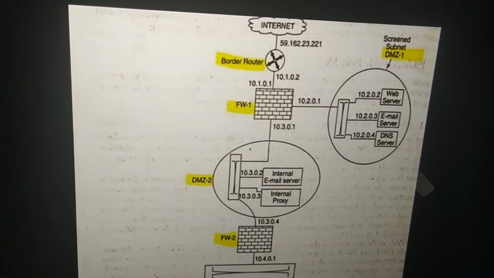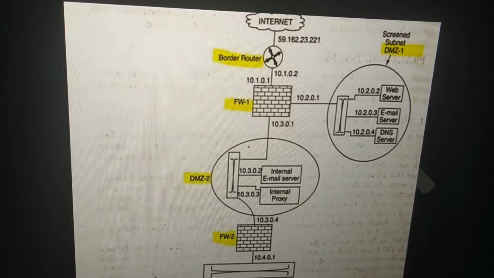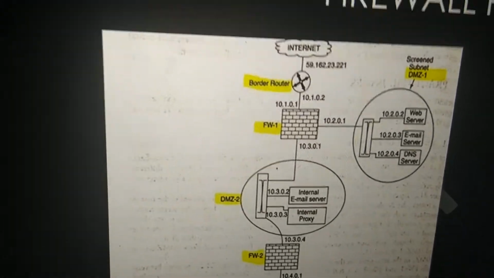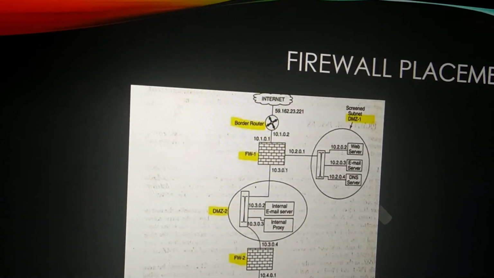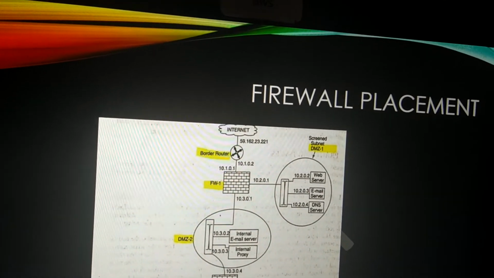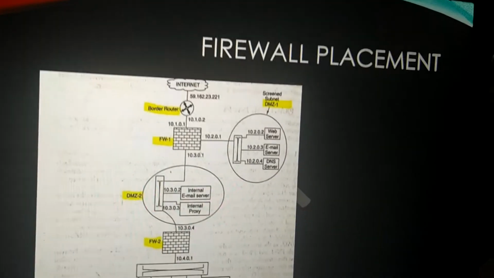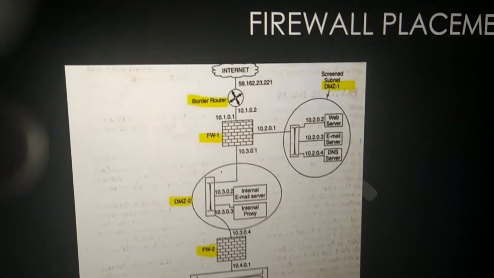In that we will have certain systems which will be connected to the external network. Again, I repeat, we basically have three regions: the internet, the intranet, and the region that contains publicly accessible servers. Now let us see the diagram.